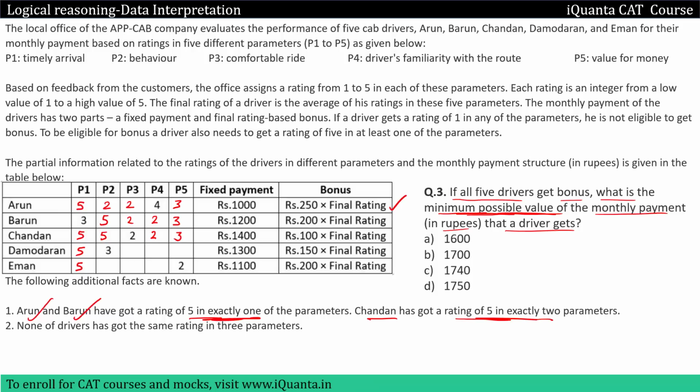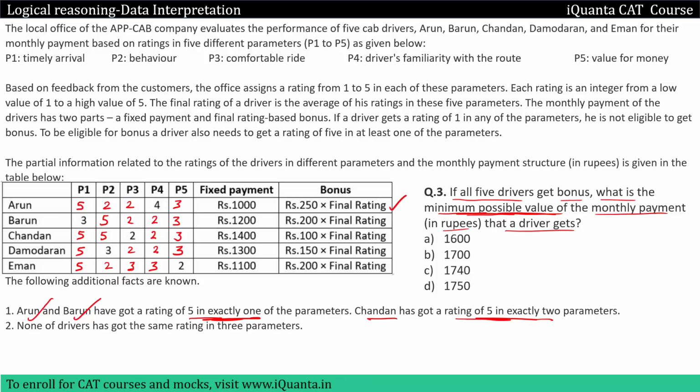Then for Damodaran we have 5, 3. What is the minimum that I can give? I can give 2. 2, then I cannot have 2 again because then 3 will be same. So I will write 3 over here. For Iman, 5, 2 are already there. What is the minimum that I can give? It will be 2. Now Iman cannot be given 2 anymore because already he has a 2 rating in 2 of the parameters. So I'll give 3 and then again 3. So now I have the rating of all these drivers. I can easily find out their final rating as well.